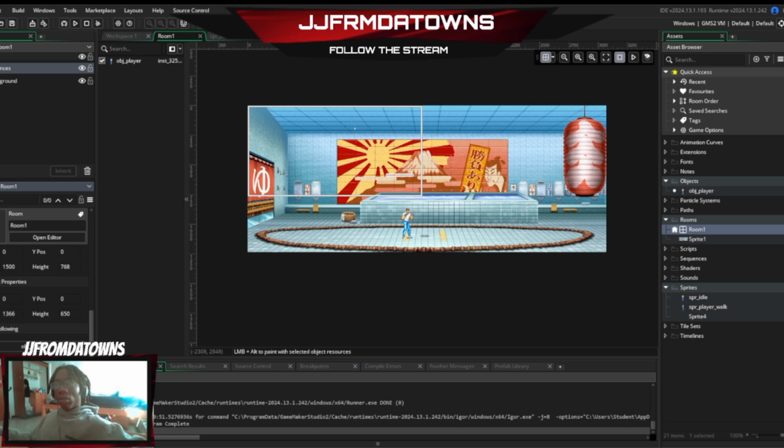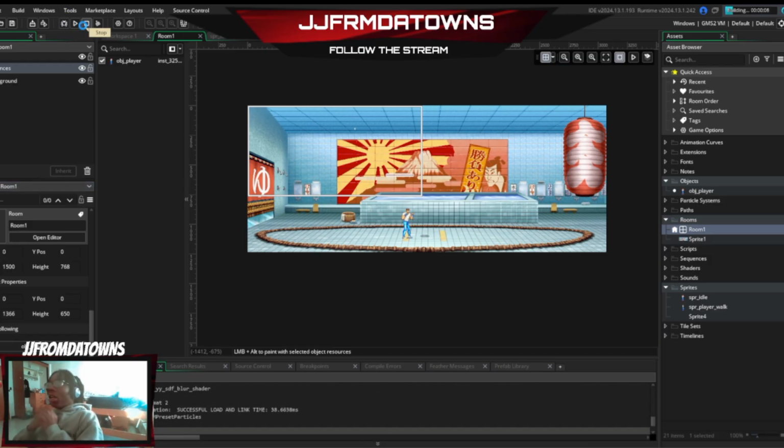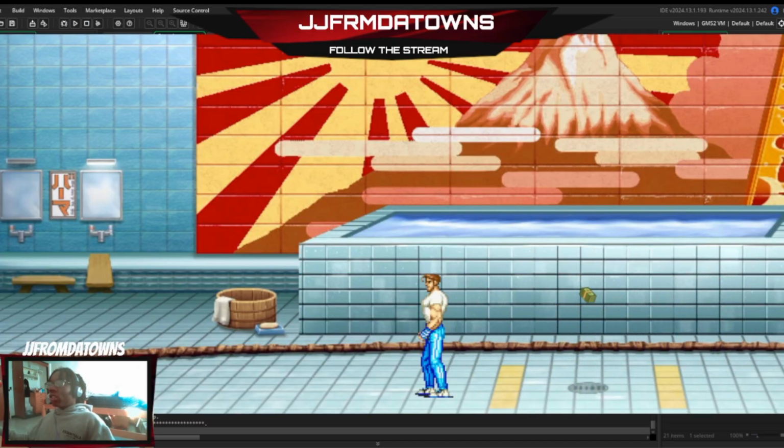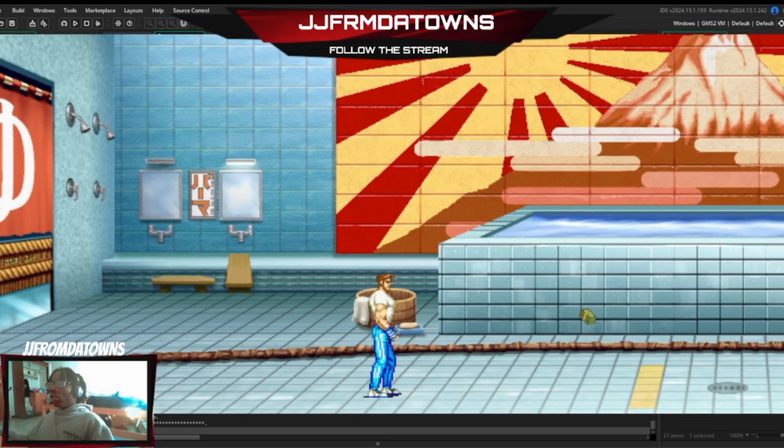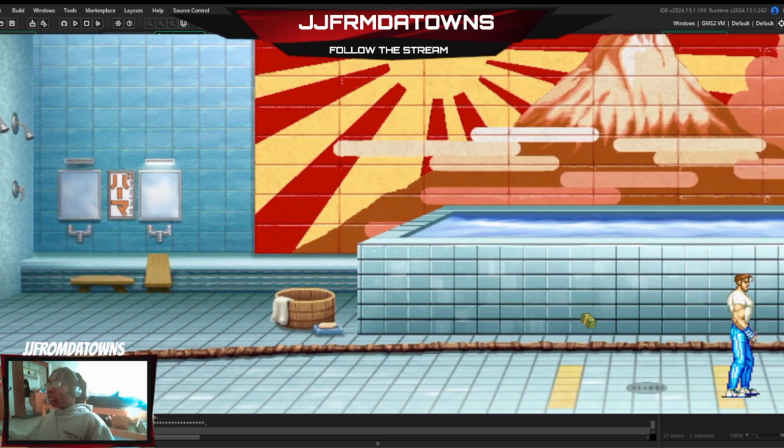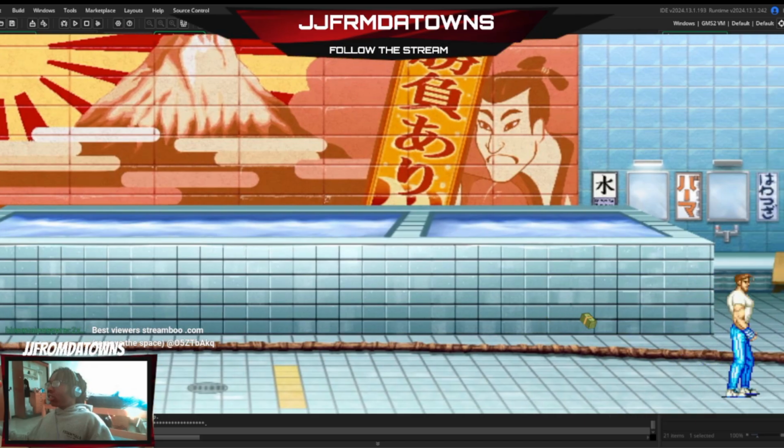Let's go 75. Vertical border, I wouldn't mess with that because we don't know how to jump yet. So let's see. Yep, that's good enough.